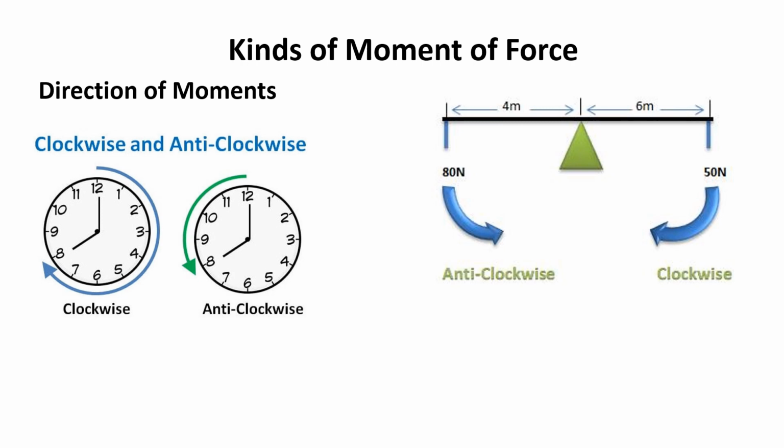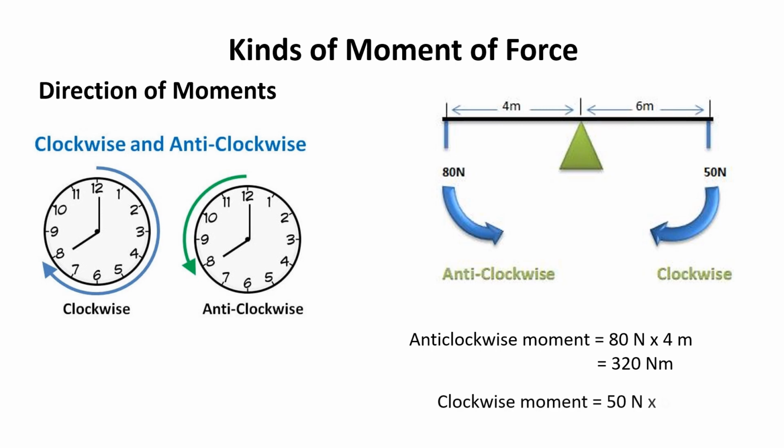Yes. By the formula, moment of force is equal to force into distance. So anti-clockwise moment will be equal to 80 Newton, the force, and 4 meter, the distance. So 80 Newton into 4 meter, that is nothing but 320 Newton meter. And clockwise turning effect will be 50 Newton into 6 meter, that is equal to 300 Newton meter.